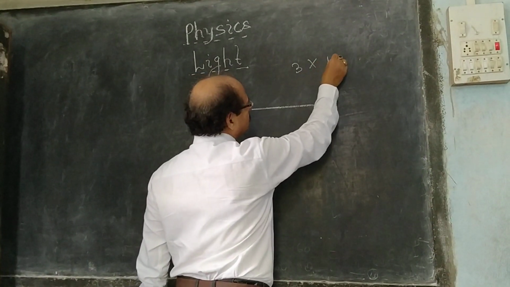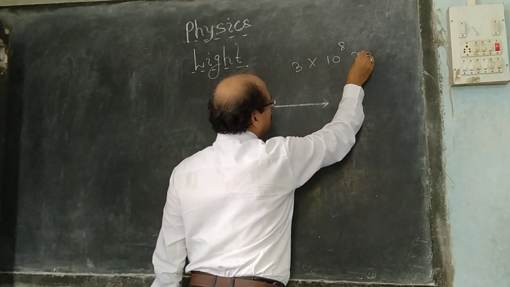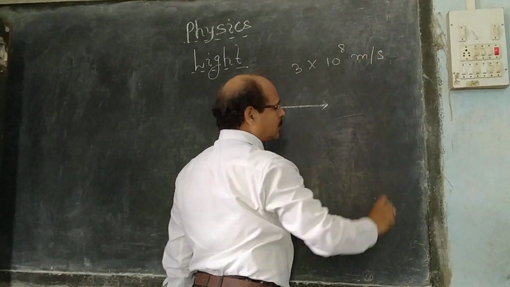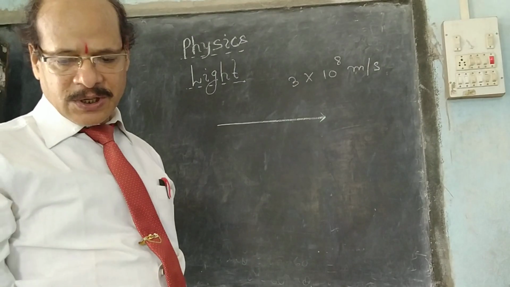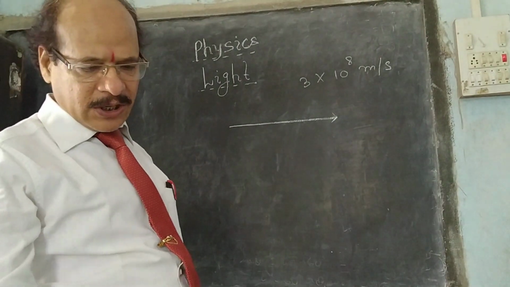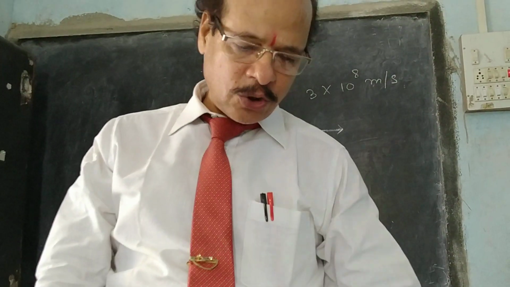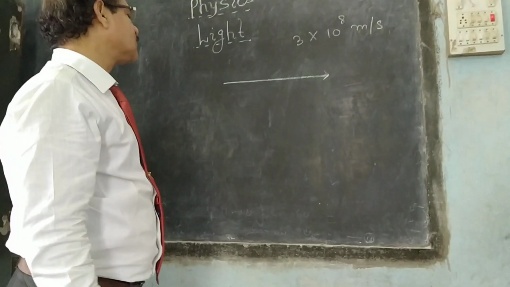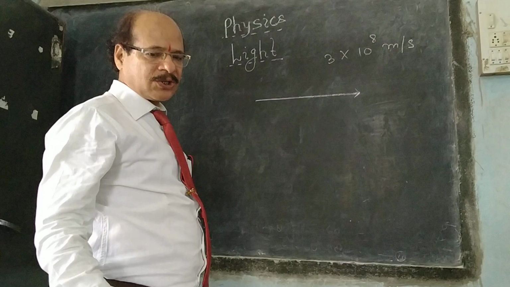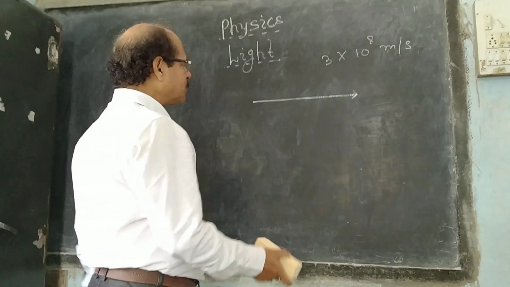The speed of light in vacuum is 3 multiplied by 10 to the power 8 meters per second. It means light travels about 3 lakh kilometers in 1 second.